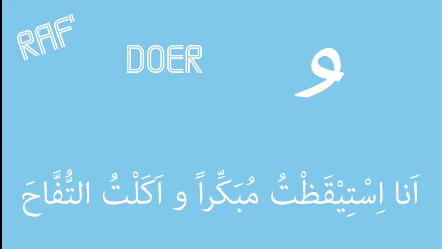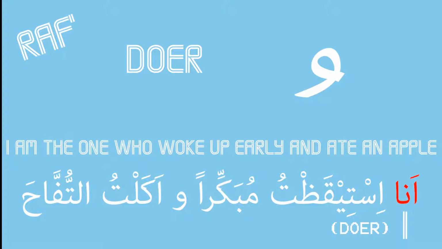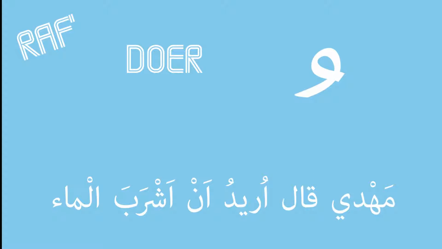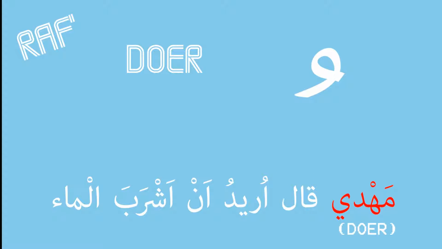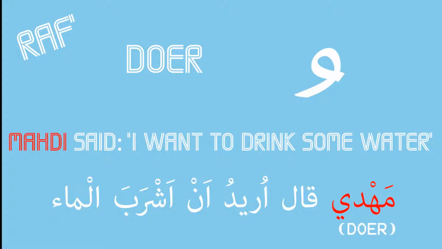So in the sentence, أنا استيقظت مبكرا وأكلت تفاحة, the word أنا, meaning I, would be the doer as I am the one who woke up early and ate an apple. Now, in another sentence, Mahdi قال أريد أن أشرب الماء. Mahdi would be the doer, as Mahdi is the one who said, I want to drink water.